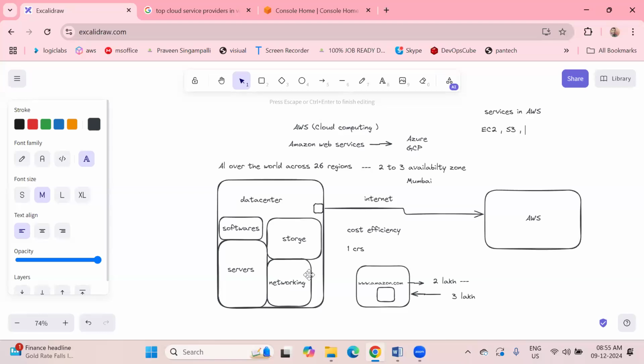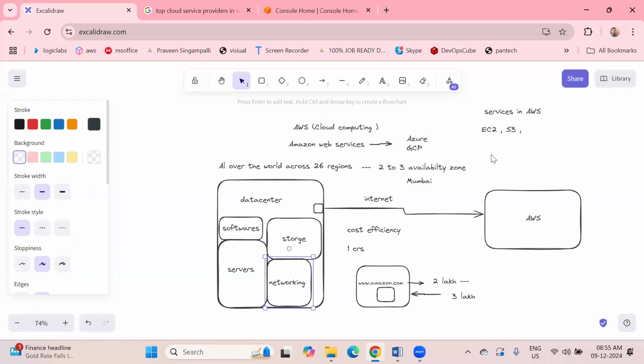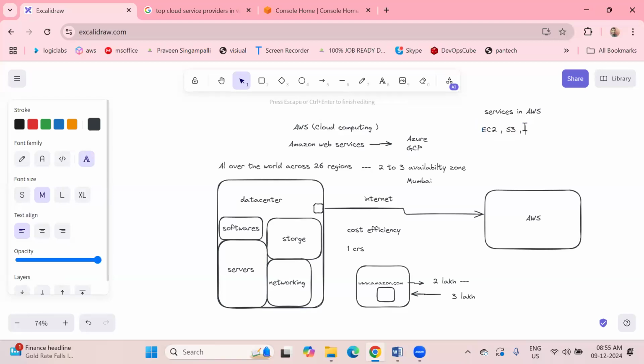As part of the architecture, we require a network also, right? So we have a concept called VPC. In this VPC, we are going to establish a network. Okay. Next one.